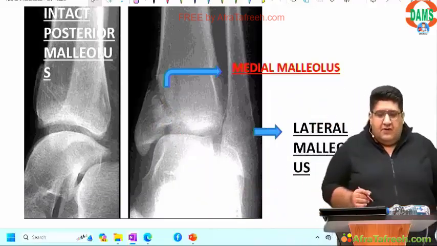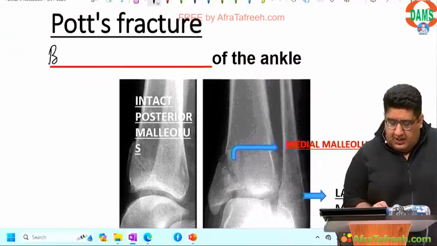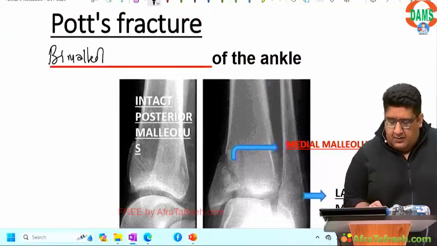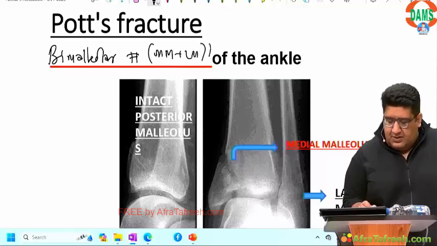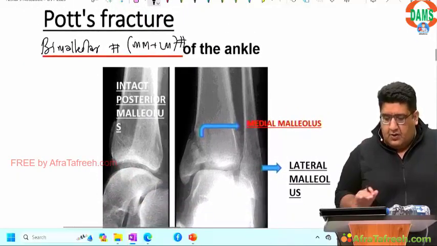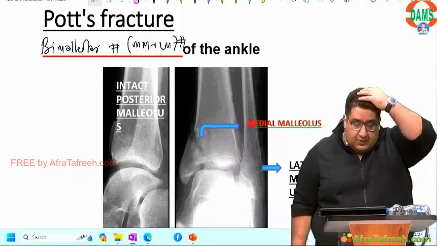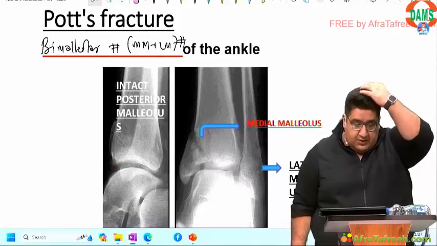So you have a bimalleolar fracture of the ankle, medial malleolus plus lateral malleolus. That is what is called Pott's fracture.